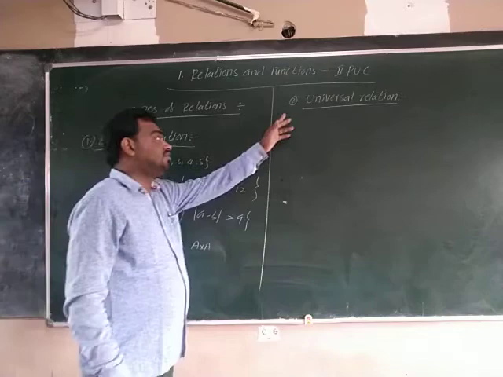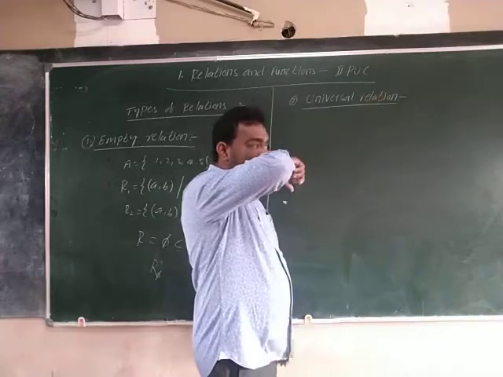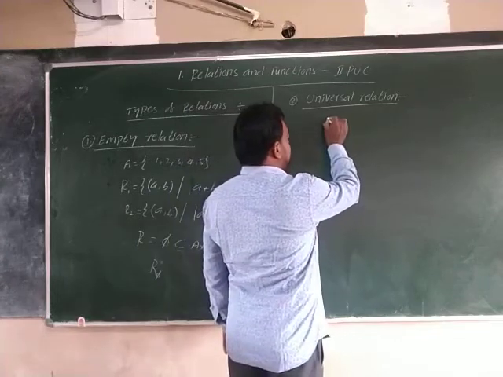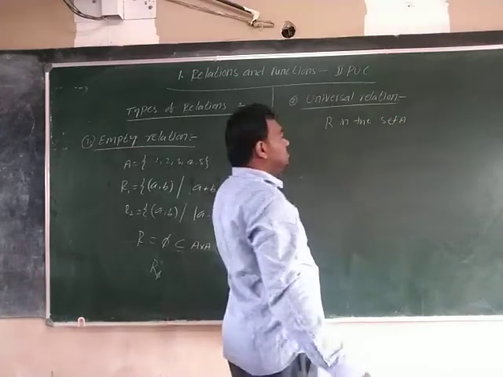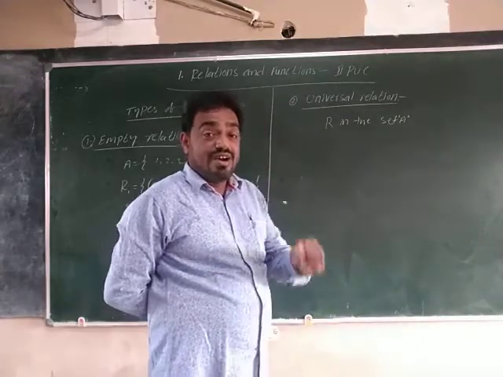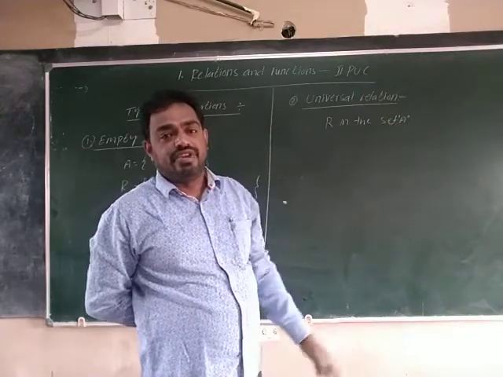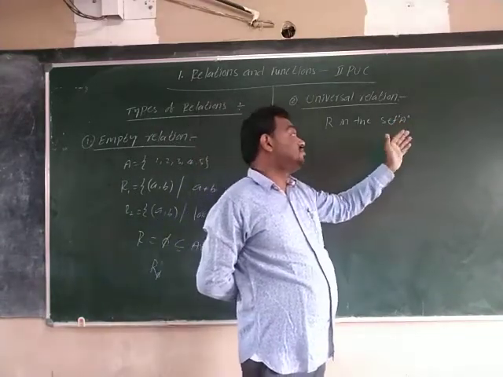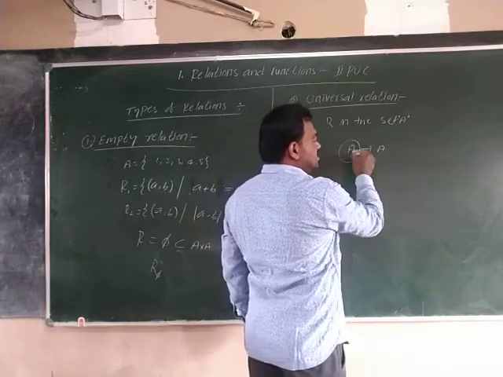Okay, next one: universal relation. What is the definition of universal relation? A relation R in the set A is called a universal relation if all the elements of A are related to the elements in the set A. That means here A to A is the relation. All the elements of A are related to A.